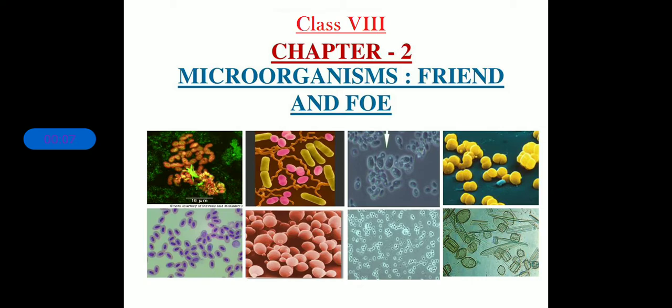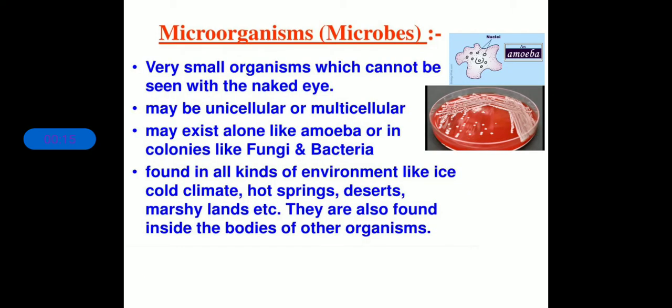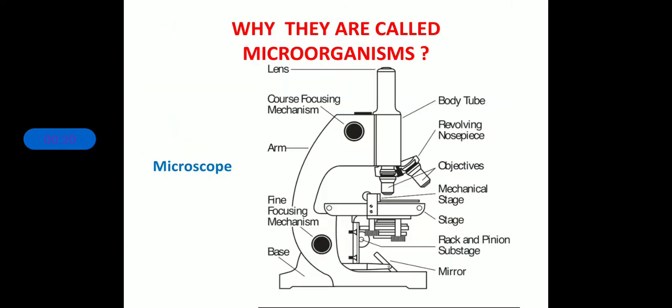We started chapter 2, Microorganisms: Friend and Foe, yesterday, and we discussed what microorganisms are and what the characteristics of microorganisms or microbes are. We also discussed why they are called microorganisms: because they are very tiny and we are not able to see them with naked eyes, so to see them we use a microscope. Clear? I hope you have all gone through the videos related to the microscope and its structure and functioning.